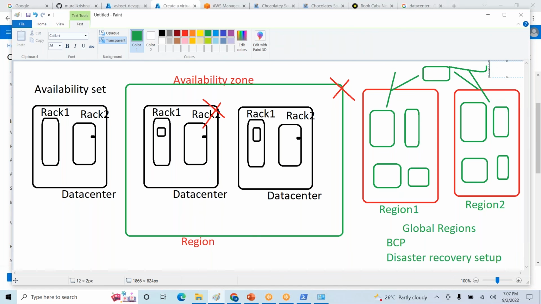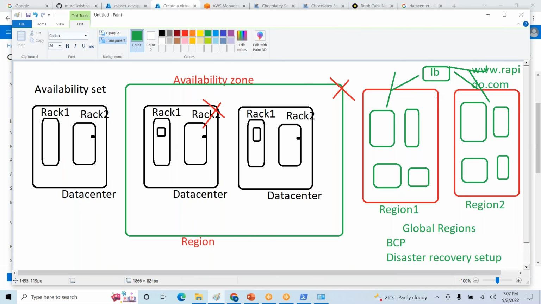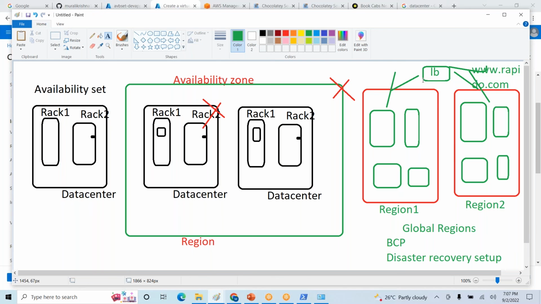For example, www.rapido.com. If you hit www.rapido.com, traffic will go to the load balancer. From there, we can write some rules. By default, traffic should go to region 1. If region 1 is down, then you should route to region 2. In this way, you can write some rules as well.